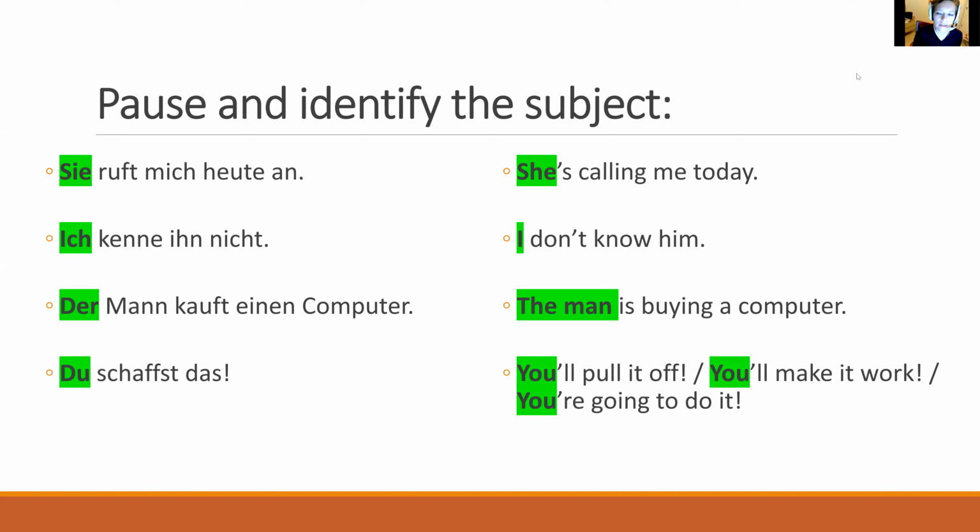Okay, so here our subject is sie, as in sie ruft mich heute an. Sie goes with the verb rufen, so it becomes sie ruft. Ich kenne, that's why it's kenne, not kennt. Yeah? Ich kenne. Der Mann kauft und du schaffst. Yeah? Our subject goes with our verb, and our verb conjugates for the subject.